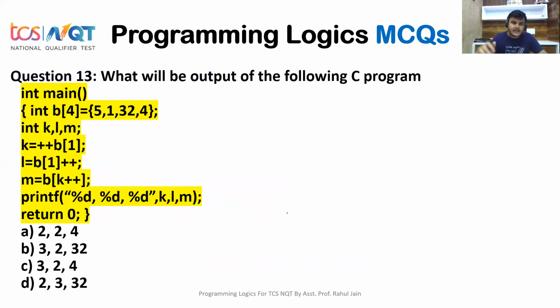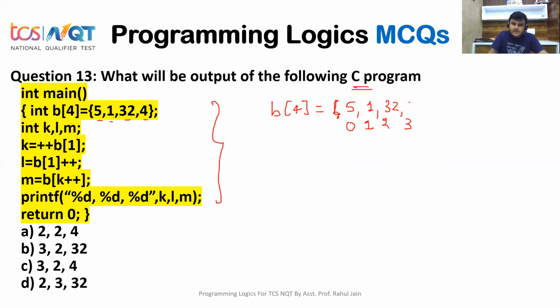Okay. Next question: what will be the output of the following C program? A very important C program is given to you. You need to answer what the output of the following C program is. Let's start. int b[4] equals 5, 1, 32 and 4. So we have an array with the name b and it stores 4 elements: 5 on the 0th index, on the first index we have 1, on the second index 32 is there, and on the third index 4 is there.